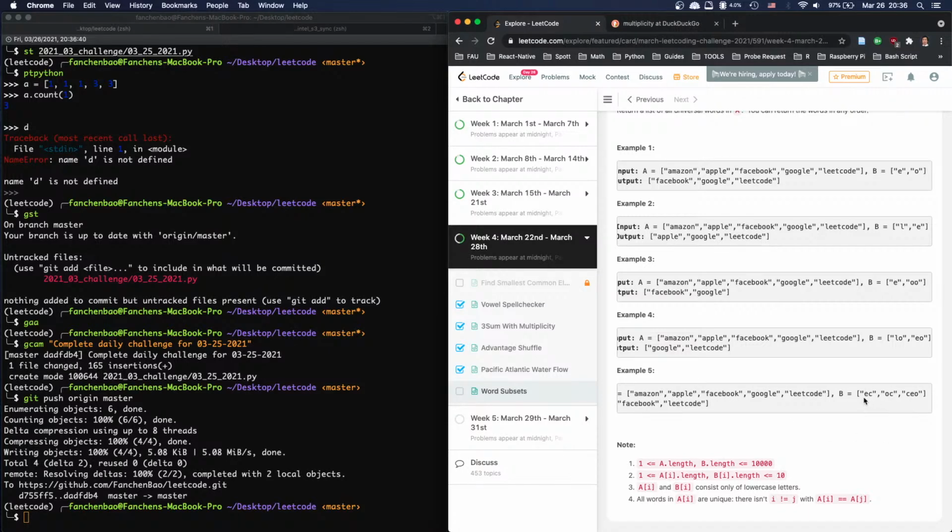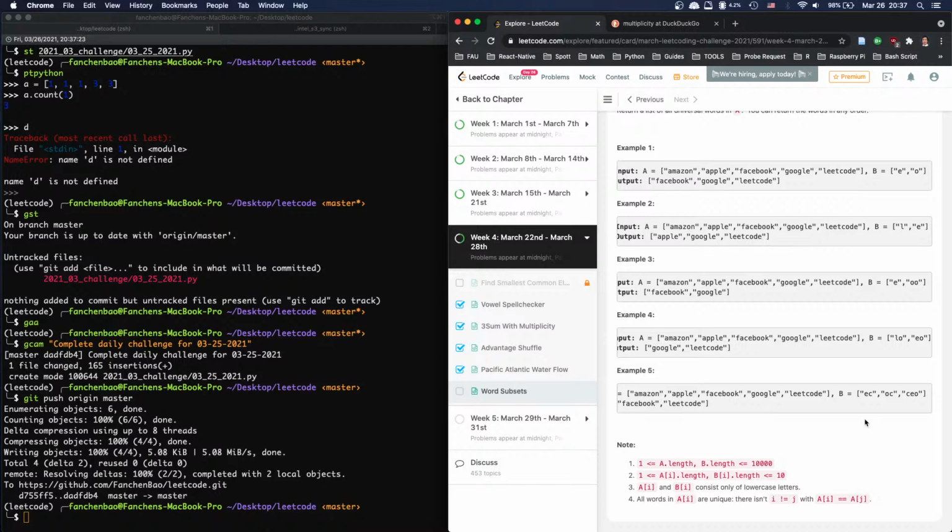Basically, we loop through every single one of these and see if they match. If the number of repetitions here is smaller or equal to the number of repetitions here, that's a match. But the problem of doing this is O(N times M), where we multiply these together, and then times 10. So if we do 10,000 by 10,000, no matter how you look at it, it's going to time out. So what can we do to avoid it?